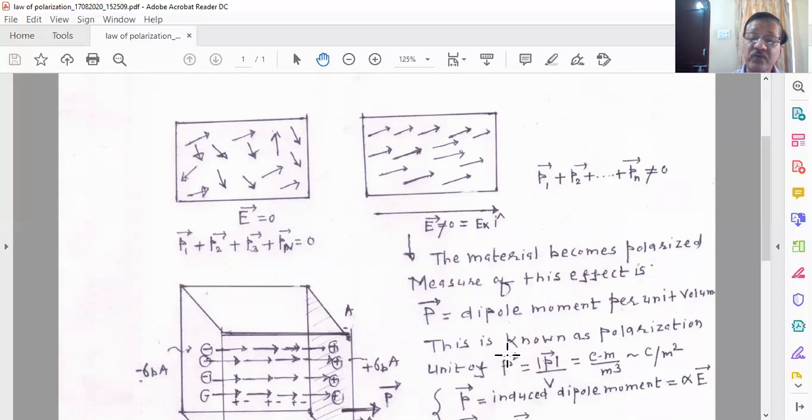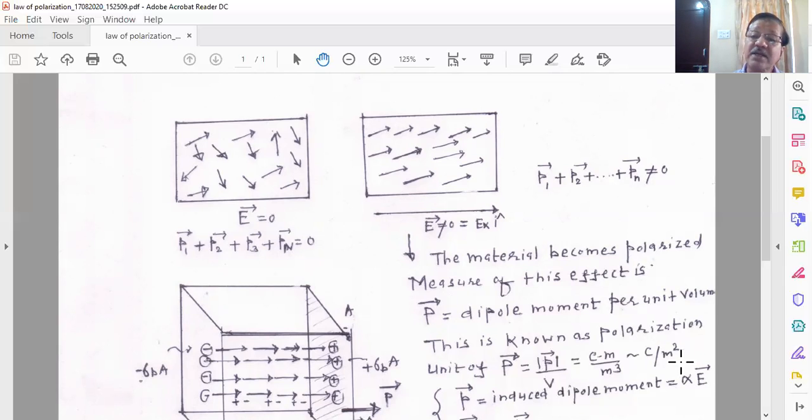So if you find the dimension of the polarization vector, or polarization density, it is calculated as follows. You know that dipole moment has a dimension of coulomb into meter, and we measure the volume in meter cube. So it is coulomb meter upon meter cube. So the unit of a polarization vector is coulomb per meter square, while the unit of an induced dipole moment is coulomb into meter.